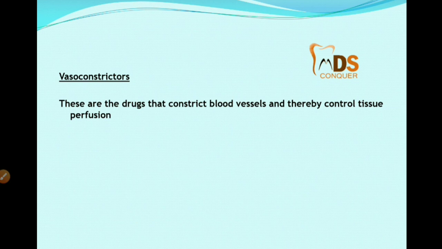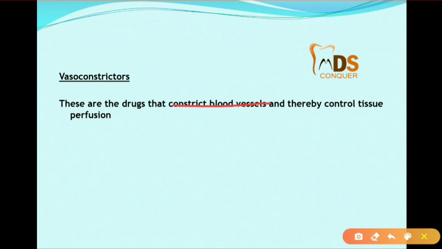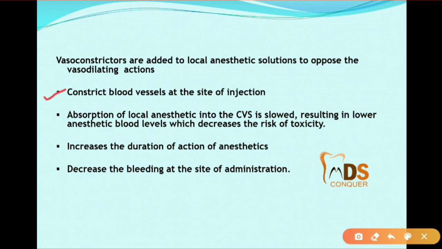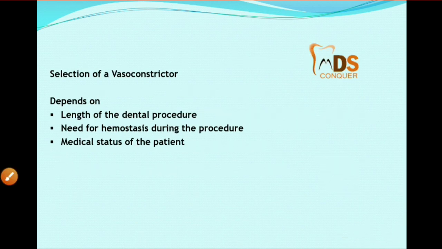First we'll start with the vasoconstrictors. Vasoconstrictors constrict the blood vessels and thereby control tissue perfusion. When vasoconstrictors are added to local anesthetic solutions, they constrict the blood vessels at the site of injection. Absorption of the local anesthetic into the CVS is slowed, the duration of action of the anesthetic increases, and bleeding at the site of administration decreases.